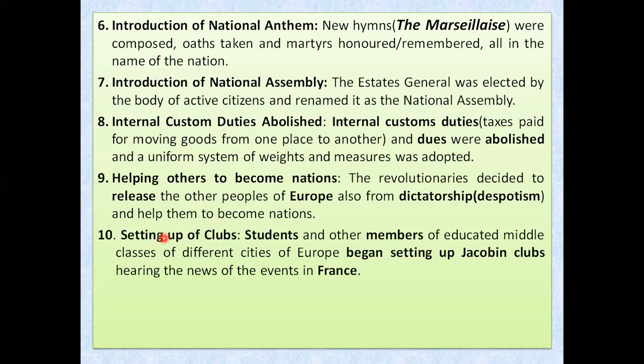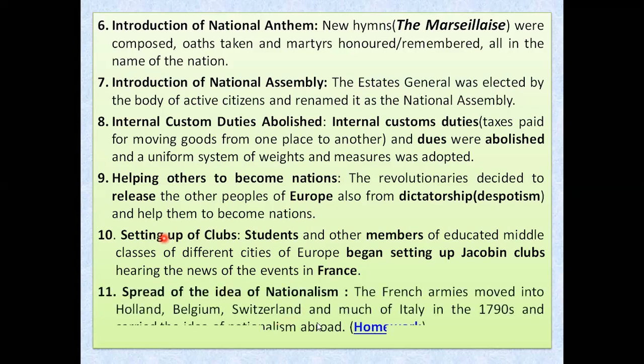They started forming their own parties like the Jacobin clubs when they heard about the movement in France and other parts of Europe. Other countries of Europe also started creating such important parties so that they can fight against dictatorship or monarchy type of government, and bring again government by the people, for the people.